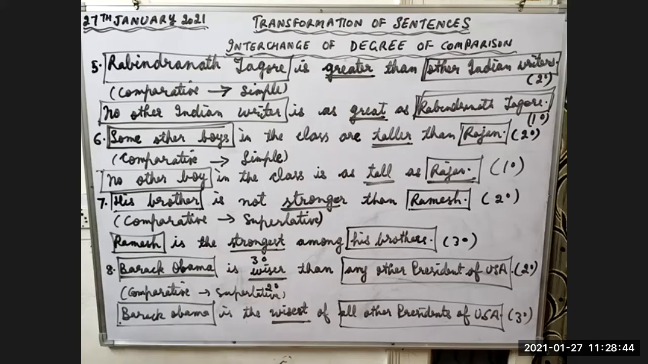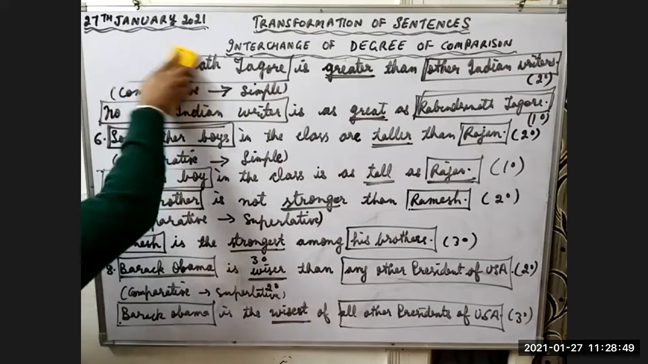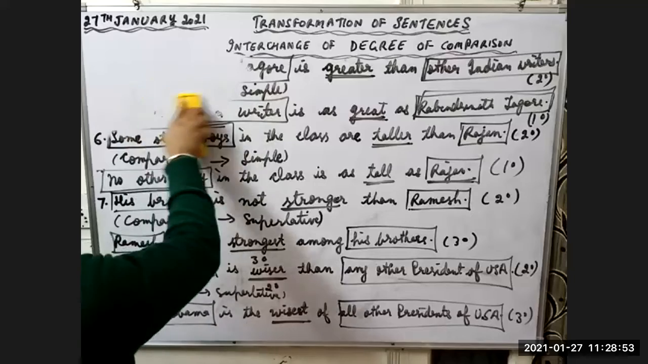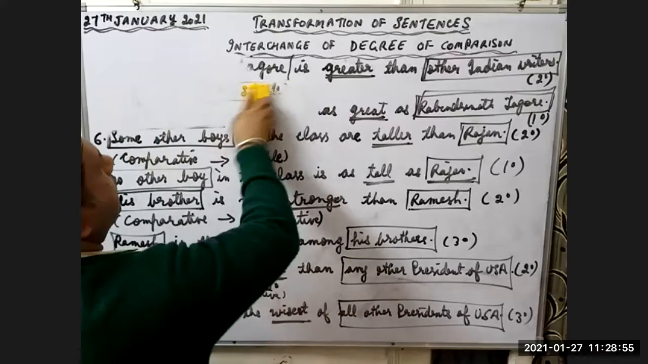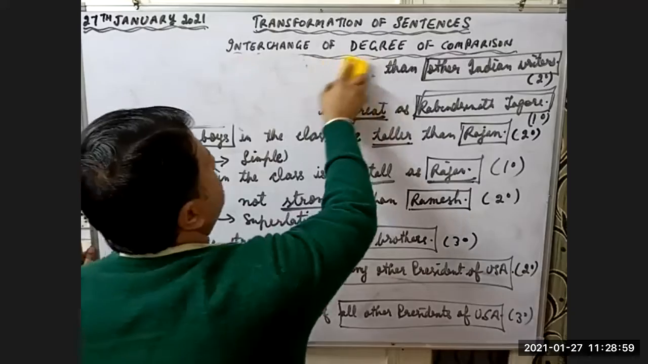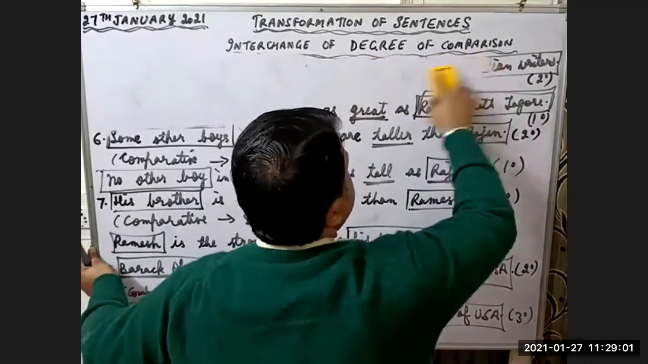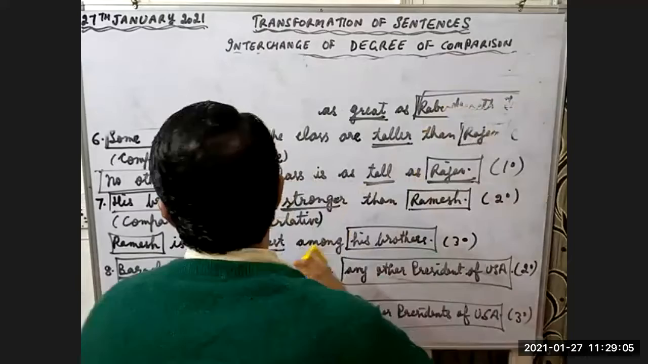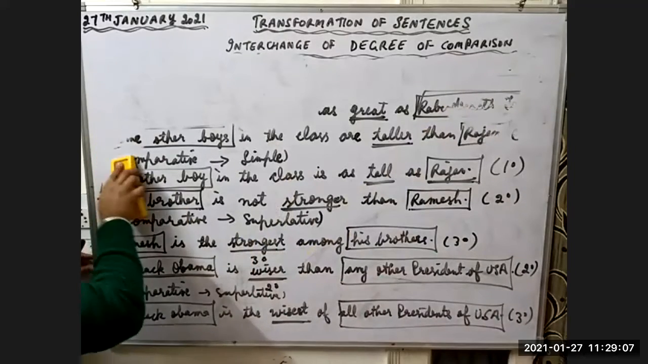So 10 minutes are left. Okay, good. We'll finish it. Let me be quick. I hope this thing is clear to you. Now we are writing 4 more examples and see how to change superlative to simple. This thing is taking a lot of time, rubbing the board.